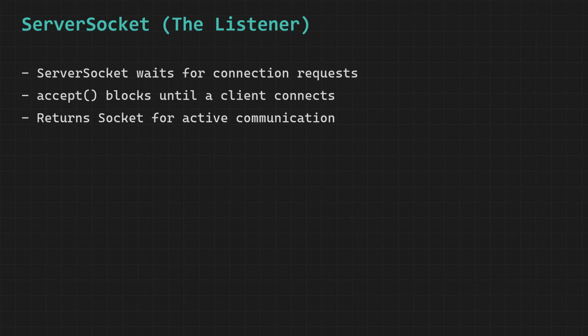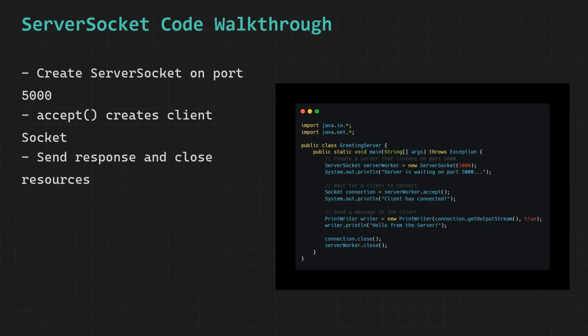We import all the classes from the java.io package and the java.net package to gain access to the essential input-output utilities and networking tools that are required for creating a server that can listen for incoming client connections and communicate with those clients by sending and receiving data over a network socket.